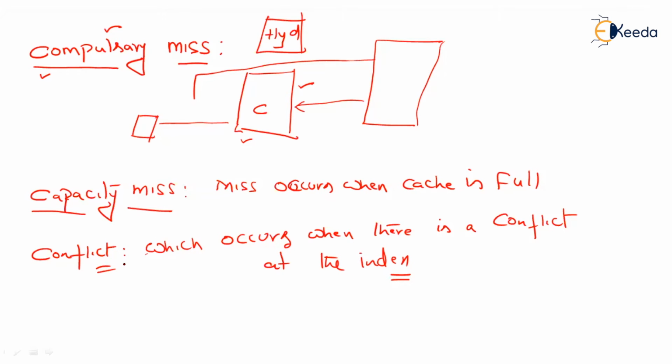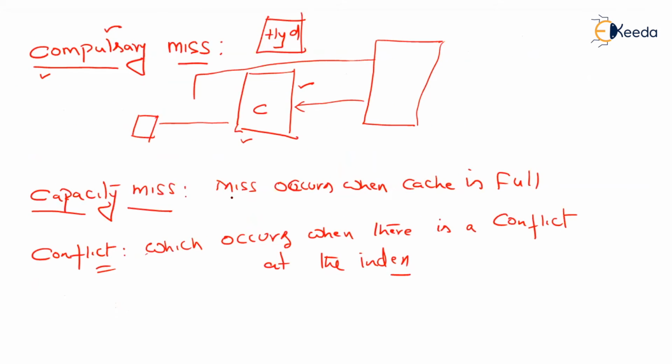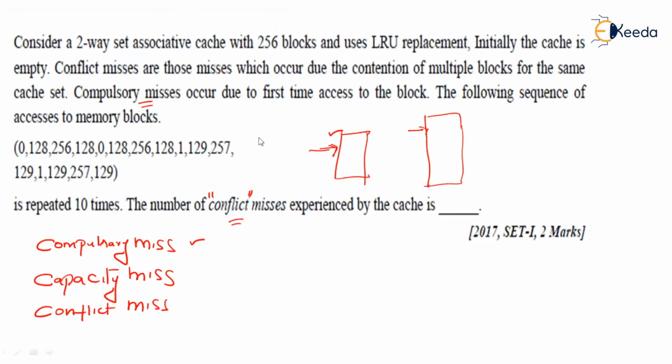Now let us solve this question, in which this is a string of blocks that need to be fetched out of the memory. How many conflict misses are we going to encounter? Let us see. The string is 0, 128, 256, 128, 0, 128. Now let us write it here. I will find some space for this.